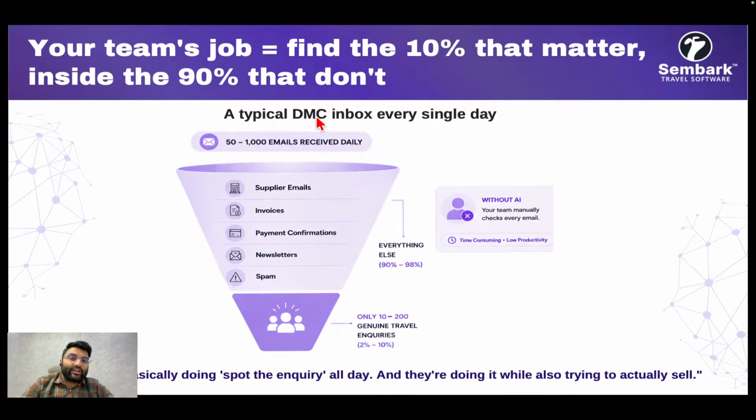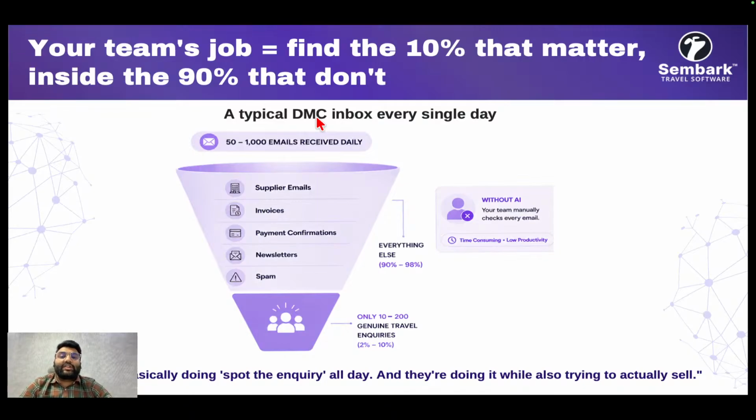Those who have worked on a lot of B2B leads understand that not every email they receive on a daily basis is a genuine inquiry. And the cost of those extra emails is that you will miss the genuine leads.